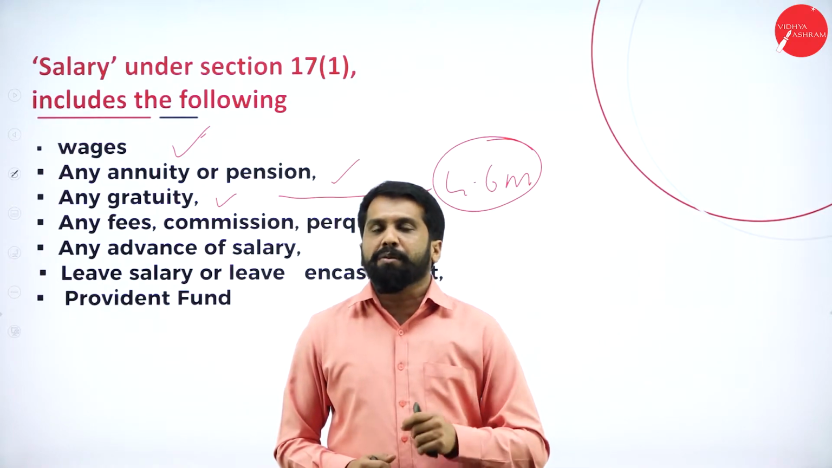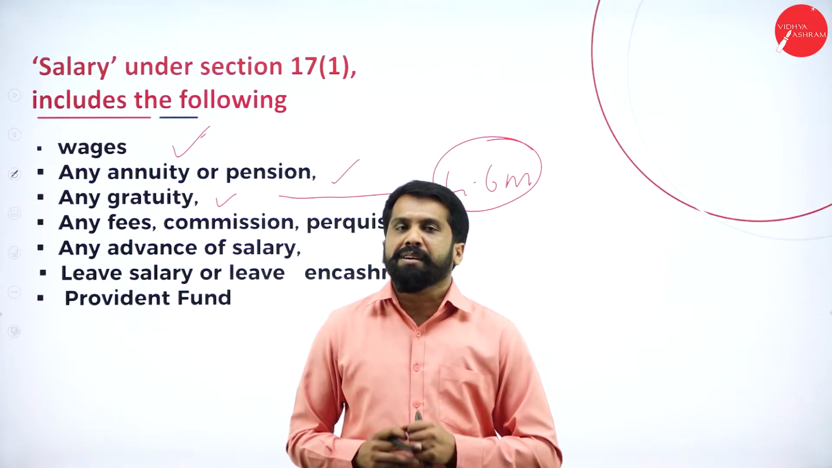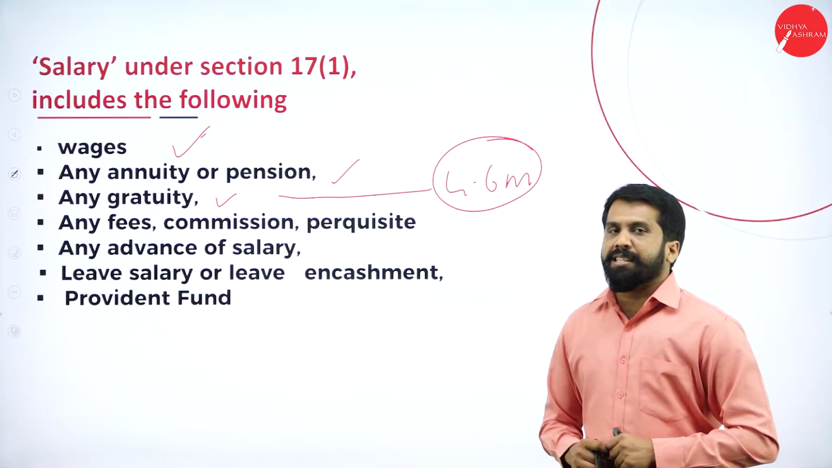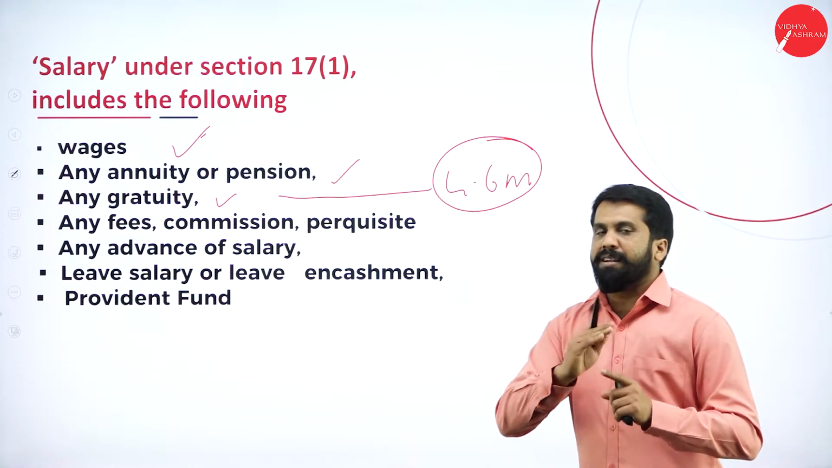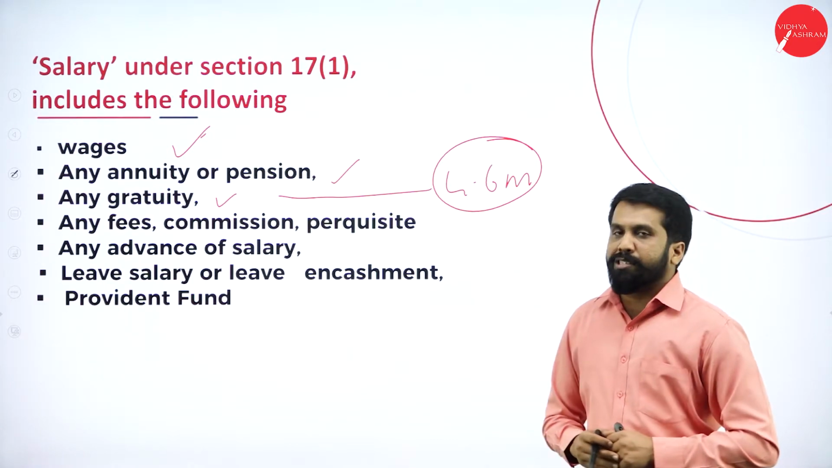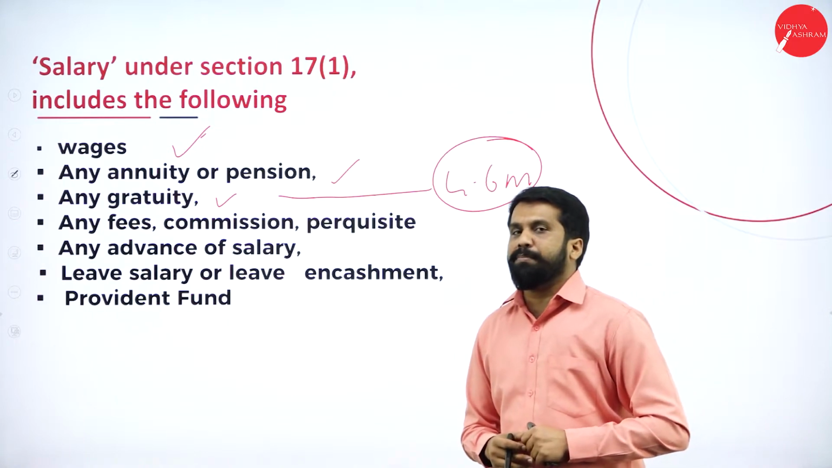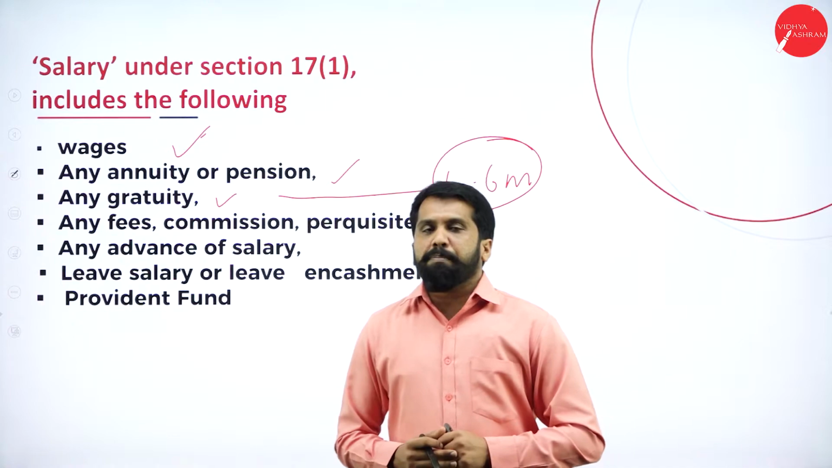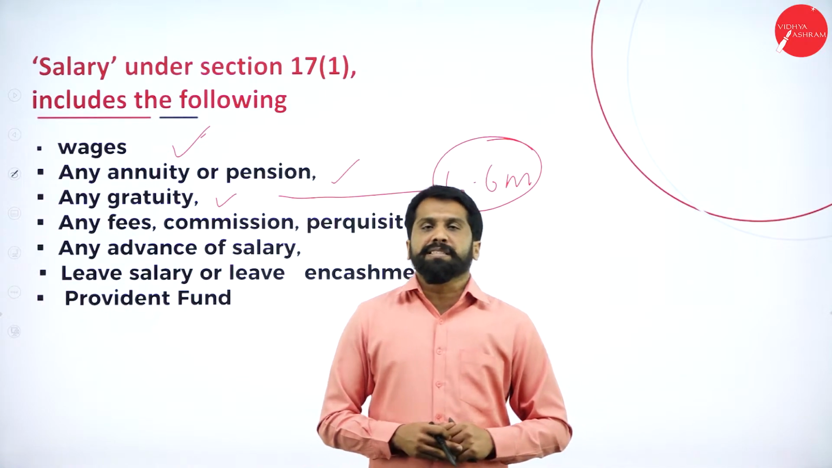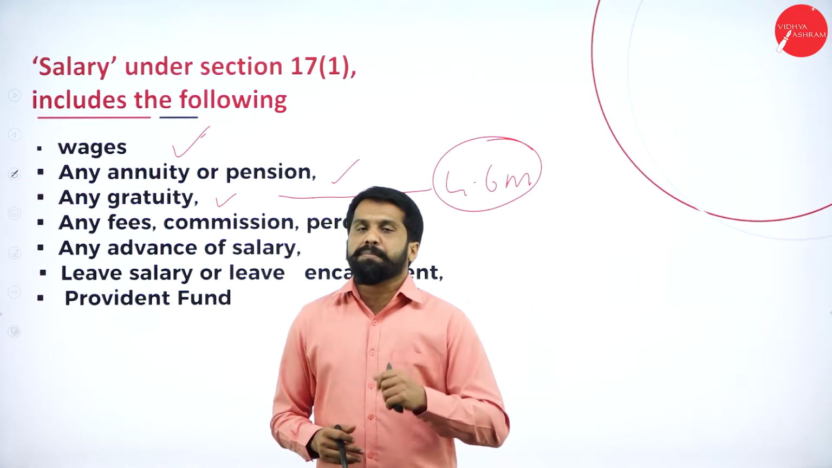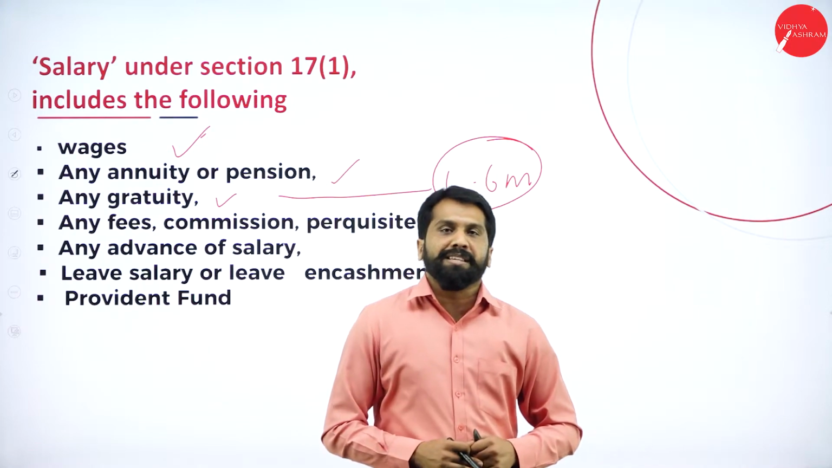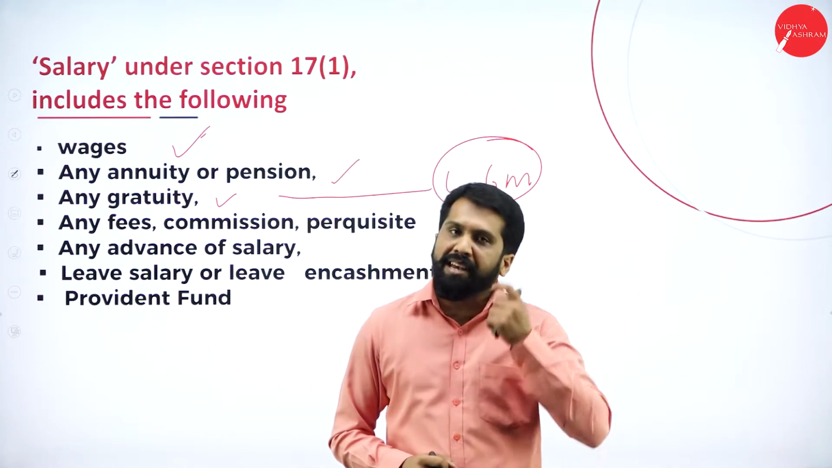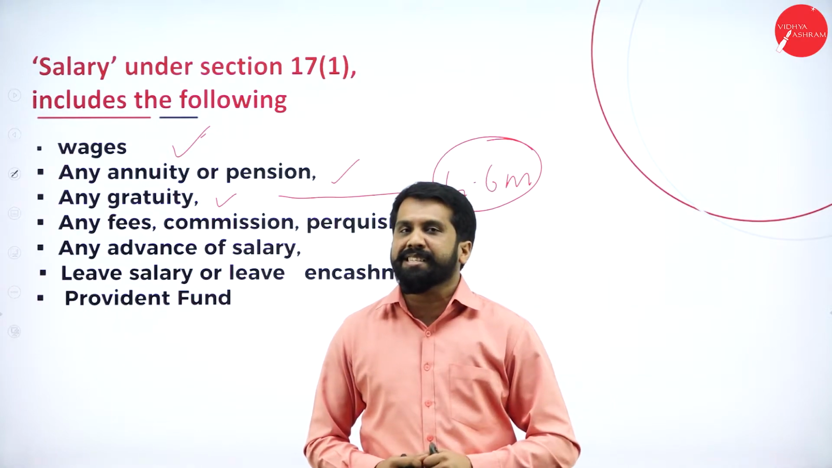If you are paid on whatever target you have achieved, that is called commission. Perquisites, I'll explain later, but anything which is non-cash or non-monetary benefits you have received, that is called perquisite. Like you are provided with a house, perquisites. You are provided with a servant, perquisites. You are provided with a gardener, perquisite. You are provided with a car as well as a driver. We call it perquisites.